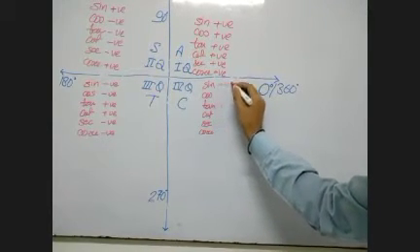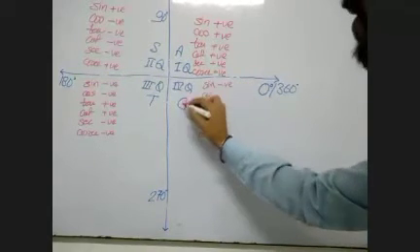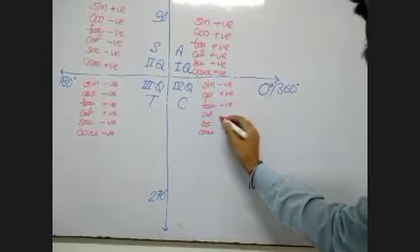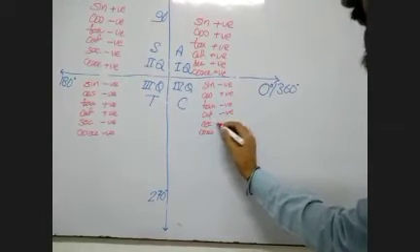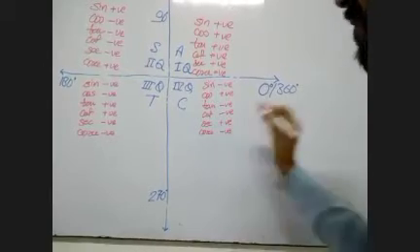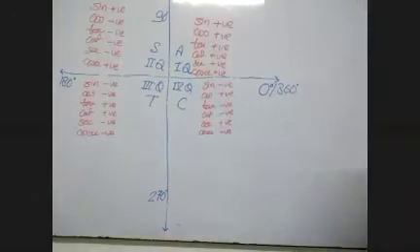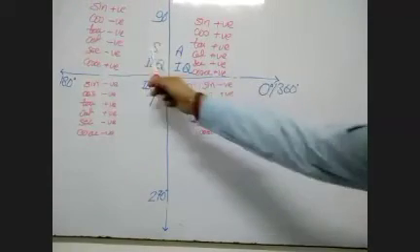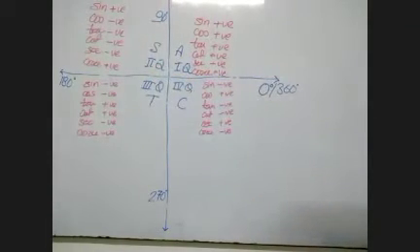Sine is negative, cos is positive, tan negative, cot negative, sec will be positive, and cosec will be negative. So likewise, we can remember that add sugar to coffee. ASTC, whatever you feel is comfortable, you must remember that.